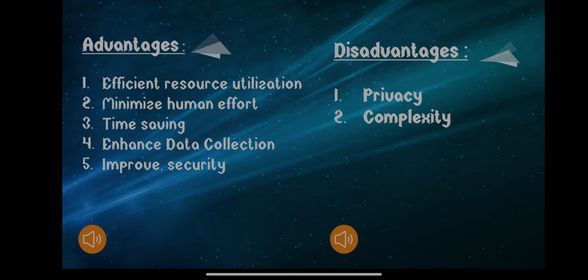And the last point is improved security. An IoT based security system can make a home or office environment secure. Yes, this is also very important. IoT also improves security.